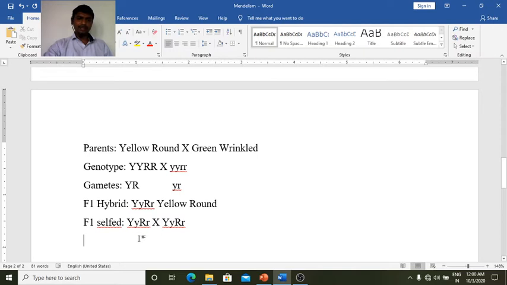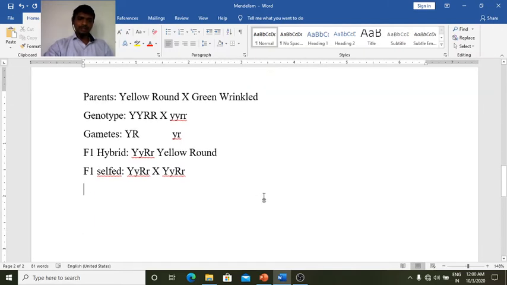What are the combinations here? The genotype capital Y small y, capital R small r we write in a separate manner. So this is for one parent. Now here I again make it for the other parent.